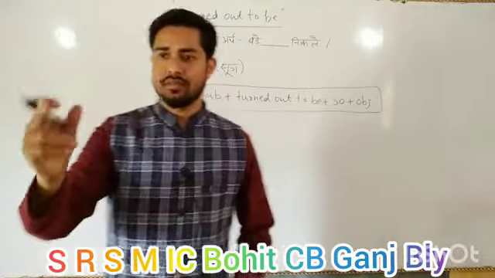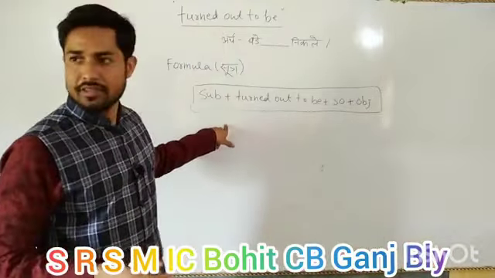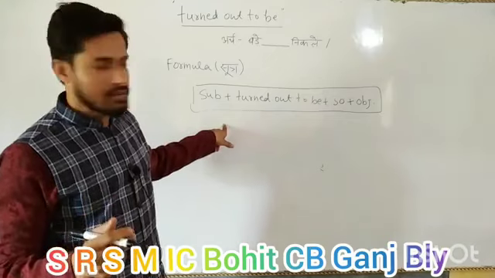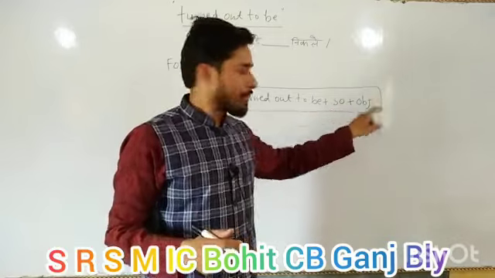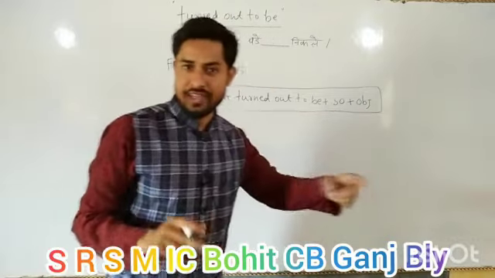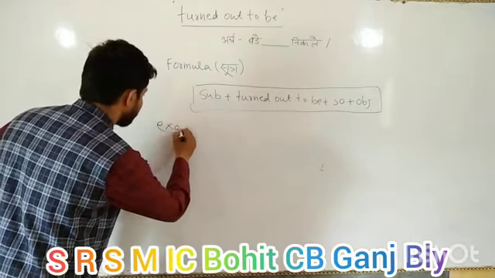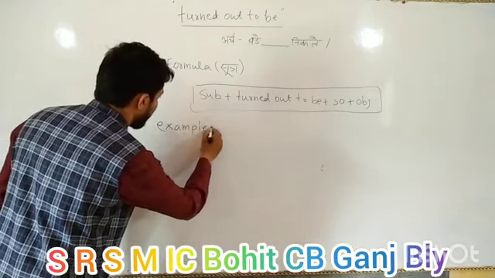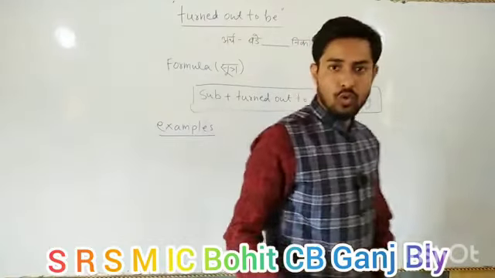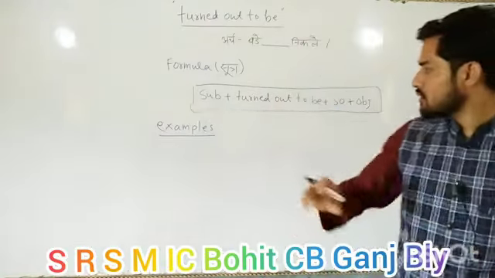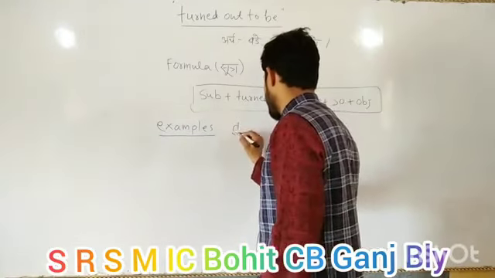Can you just read out the formula of the phrase turned out to be? Subject plus turned out to be plus so plus object. That is the formula. And here I am going to write the examples. Now we will know the uses of this word turn out to be.